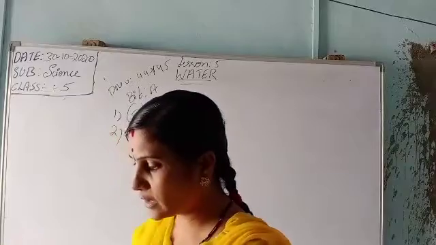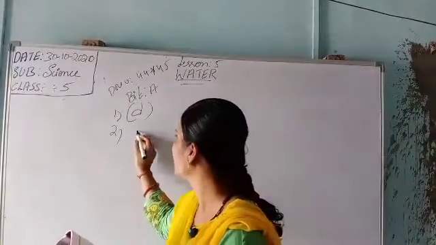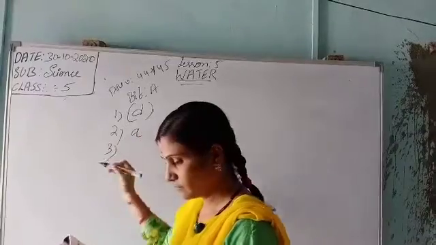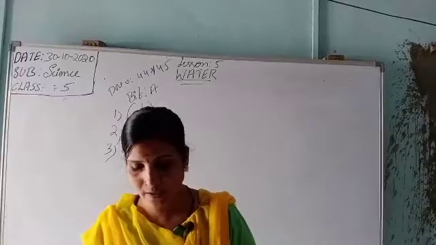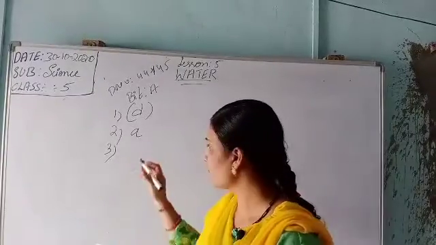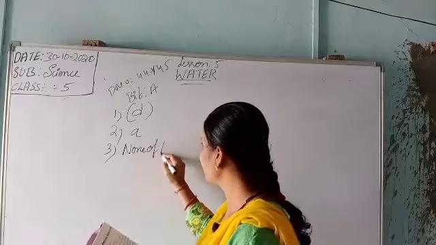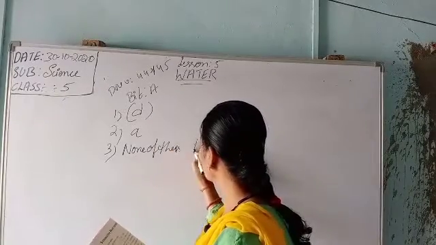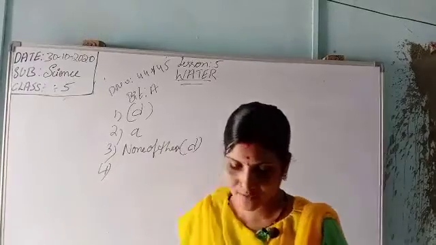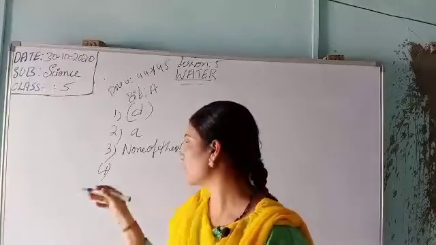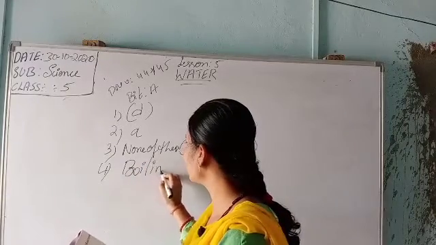Separation of insoluble impurities with the help of a filter paper is called filtration. Which process is used to separate the dirt particles suspended in muddy water? It is none of these, so that is D. Which is the easiest way to purify drinking water? Yes, very good, boiling. It is the easiest way to kill the germs and drink the water.